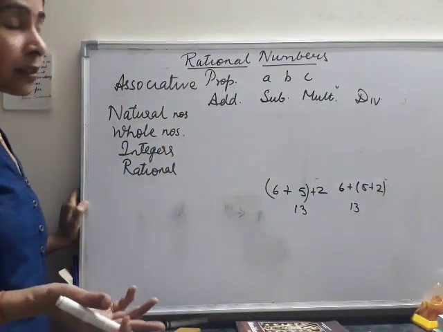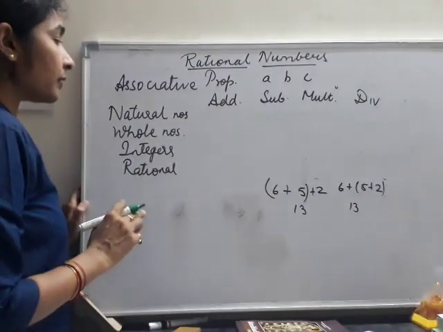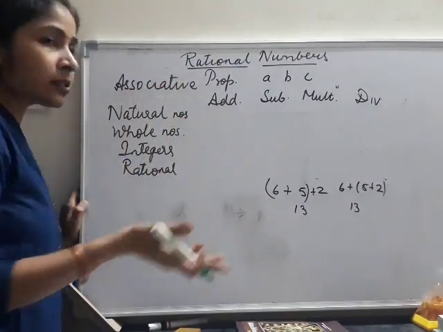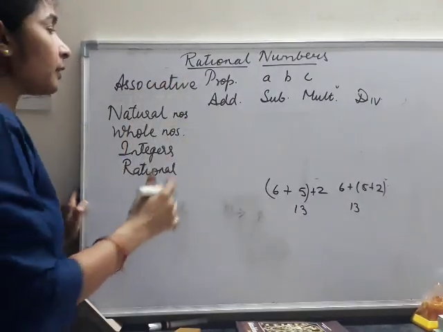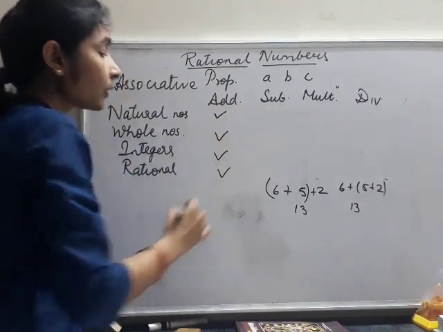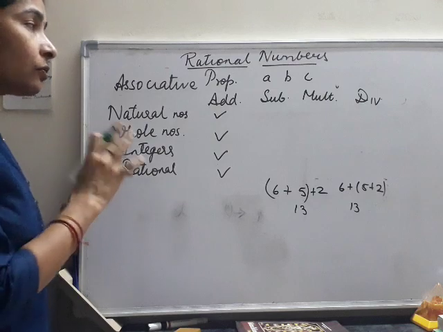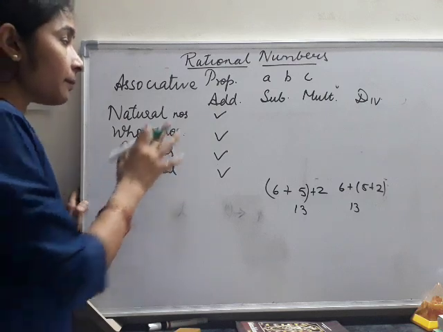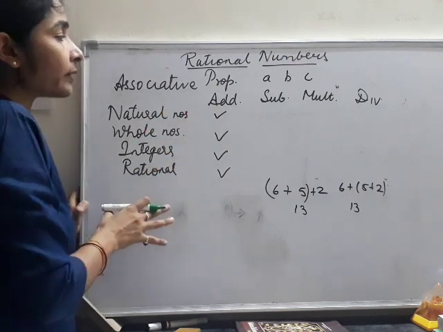So it is possible. In case of addition, whether we change the grouping, the answers are the same. So the associative property applies to addition in all categories of numbers.